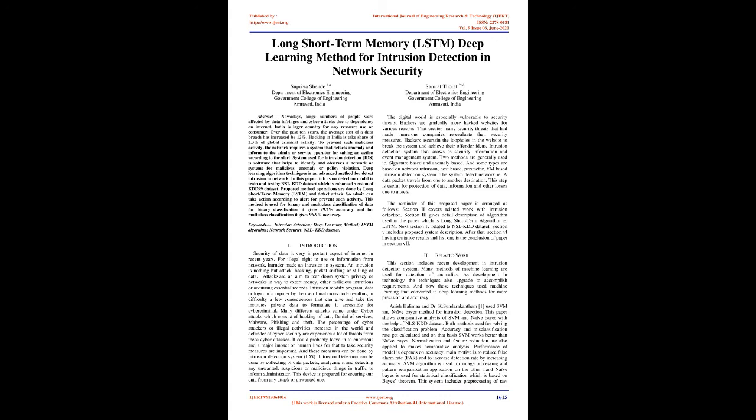Intrusion detection system is also known as security information and event management system. Two methods are generally used, i.e., signature-based and anomaly-based. And some types are network intrusion, host-based, perimeter, and VM-based intrusion detection systems. The system detects the network, i.e., a data packet traveling from one destination to another. This step is useful for protection of data, information, and other losses due to attack.